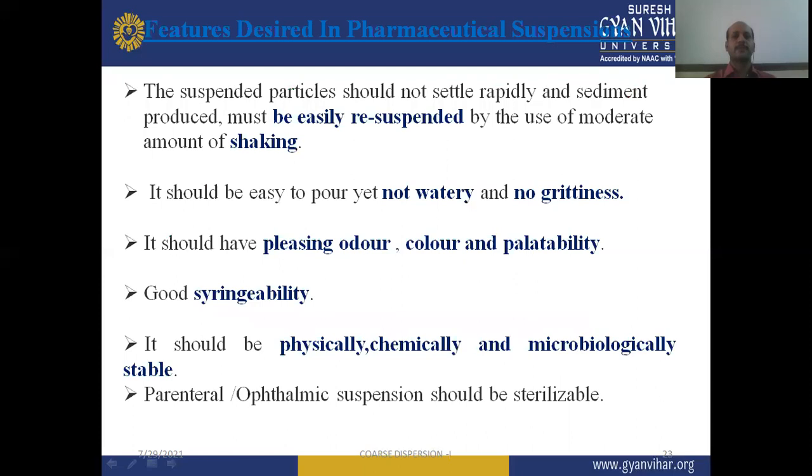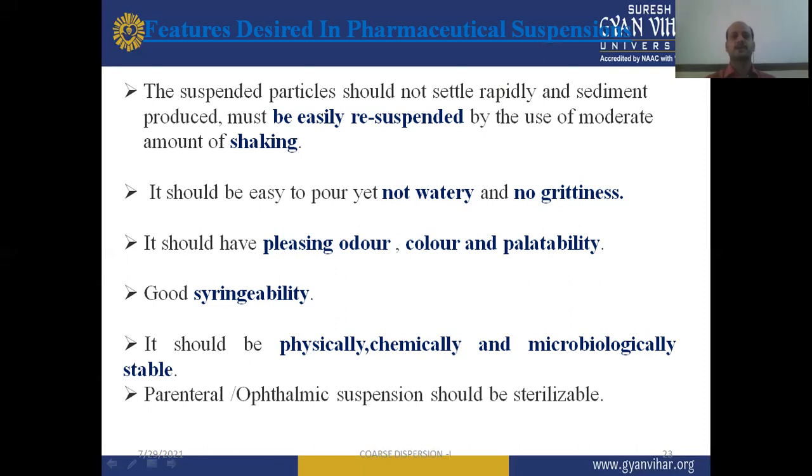Now, after the applications, what are the different features of pharmaceutical suspensions? So pharmaceutical suspensions have these characteristic features, which are required in the formulation of pharmaceutical suspensions. Like the suspended particles should not settle rapidly, and the sediment produced must be easily resuspended by the use of a moderate amount of shaking. So this is the property or nature of the suspension.